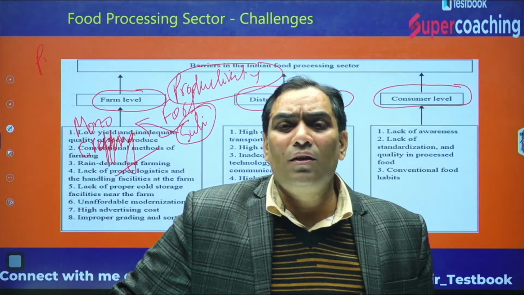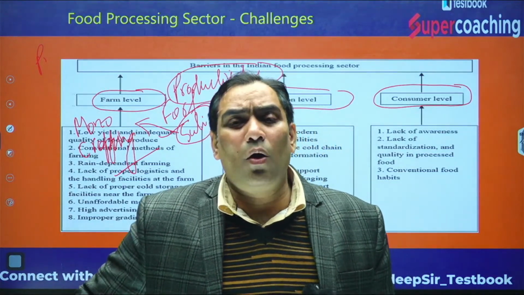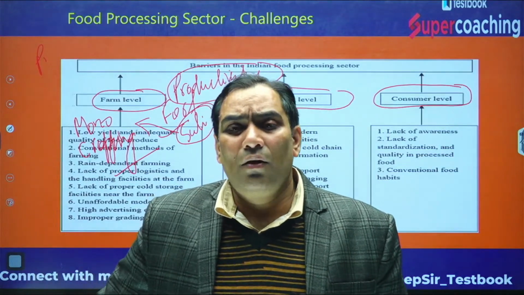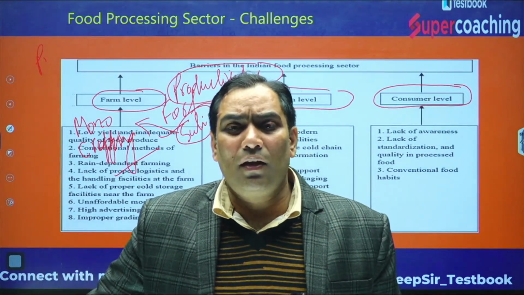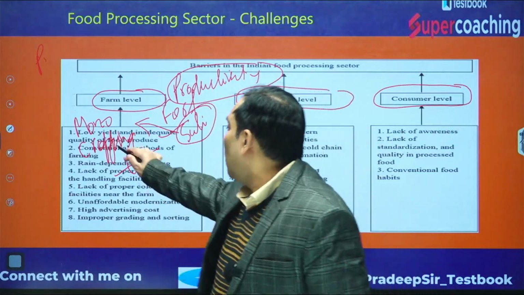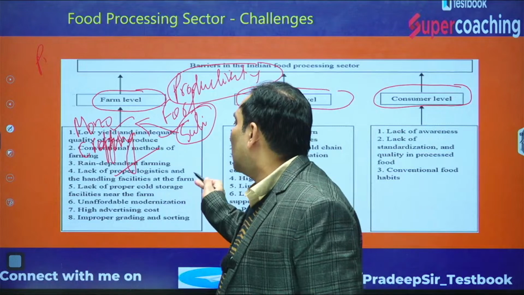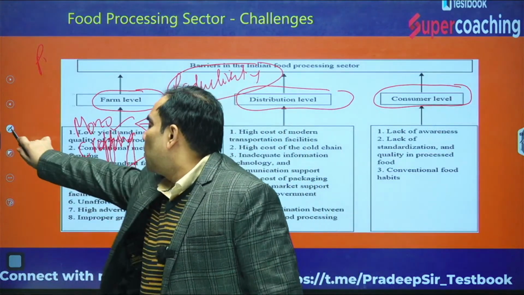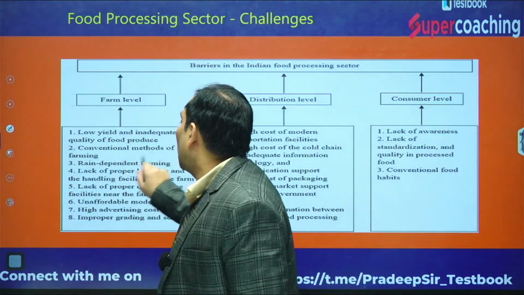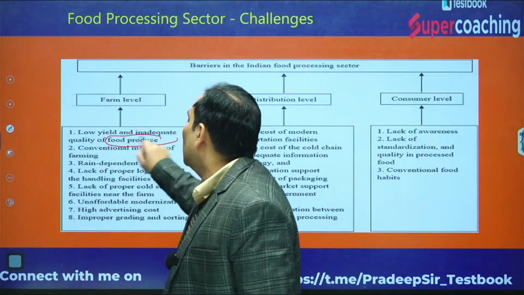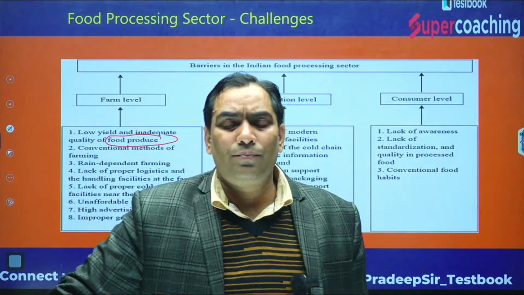Not only this, because of irrigation, water logging, there is salinization, which further decreases the fertility, and because of that there is low yield. And when productivity is not good, the food produce will also not be that good.